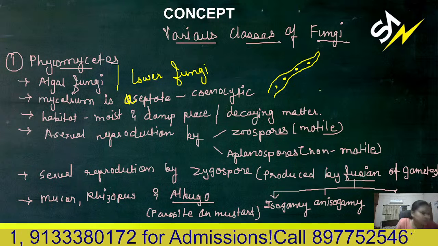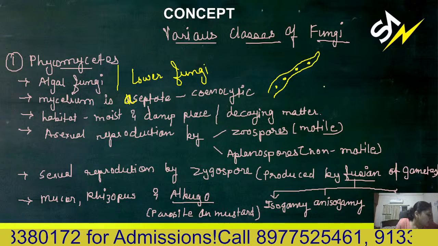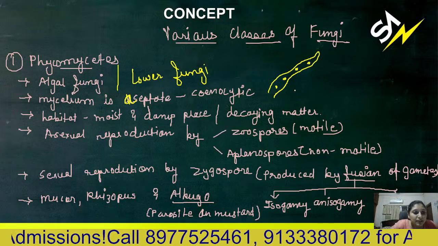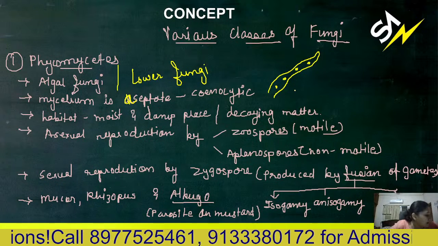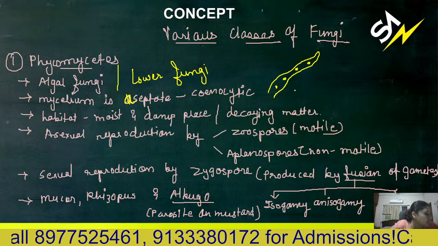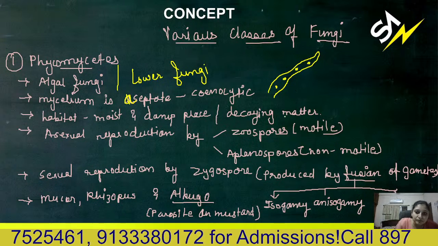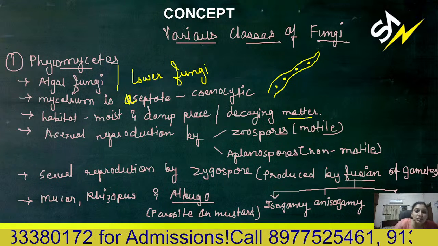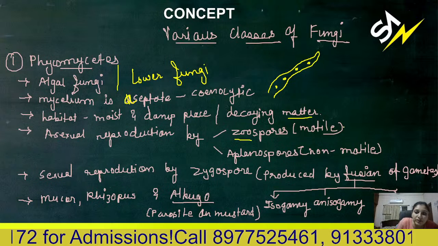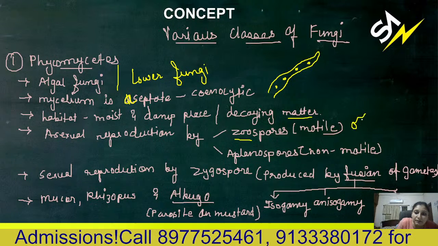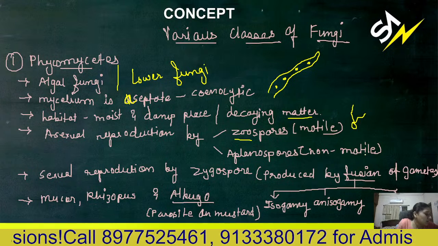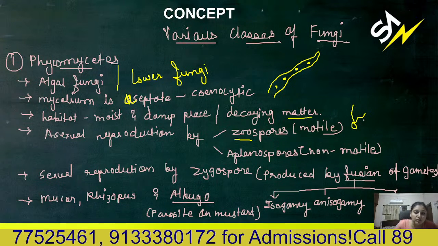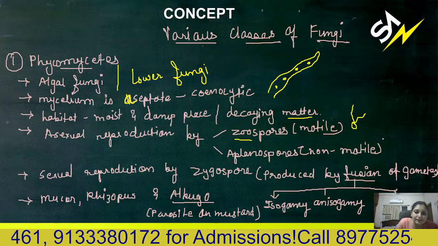Is that clear? Yes, for those it is clear. Then habitat: moist and damp places and decaying matter. They grow on moist and damp places and decaying matter. Asexual reproduction is by zoospores. Always remember, zoospores are motile spores. They will have this type of flagella. Zoospores are motile, aplanospores are non-motile spores.